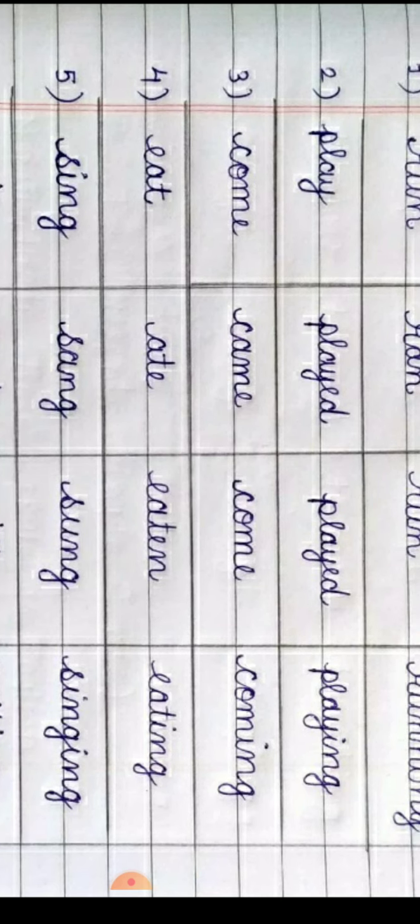Eat in Marathi खाणे, in Hindi खाना. Repeat after me. V1 eat, V2 ate, V3 eaten, V4 eating. But you have to read like this. Repeat after me. Eat, ate, eaten, eating. Eat, ate, eaten, eating. Did you understand how to read?